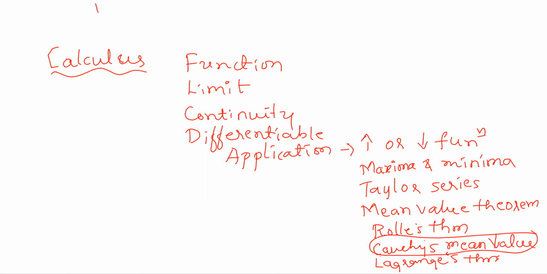Definitely they will ask based on either Rolle's theorem or Lagrange's mean value theorem. These are very important application concepts. From this module, for your GATE exam, 2 to 4 marks out of 15 will come.